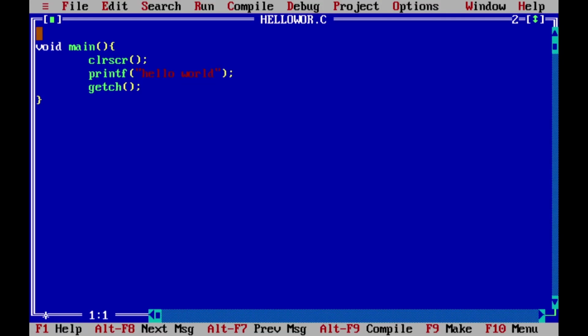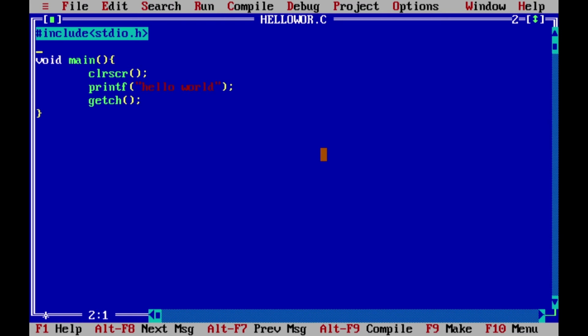For printf, you have to include one header file with the hash symbol. This hash symbol is known as a preprocessor directive. This include keyword is used to include a header file, and then in angular brackets you have to write stdio.h. So stdio stands for standard input output. This way we can use the printf function. And for clrscr and getch, we will use include conio.h. This way you have to use these two header files in your program.